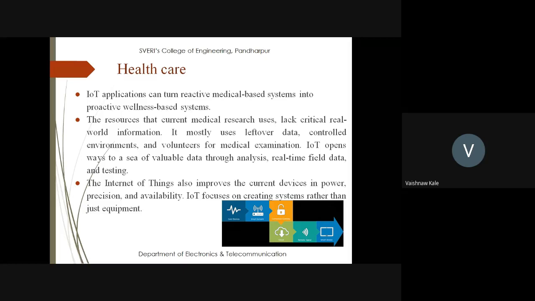The Internet of Things also improves the current device in power, precision, and availability. IoT focuses on creating systems rather than just equipment. So I could say that this is a very important point, as how precise my device is. That precision, power, and availability is the most important thing of the IoT, which it improves.